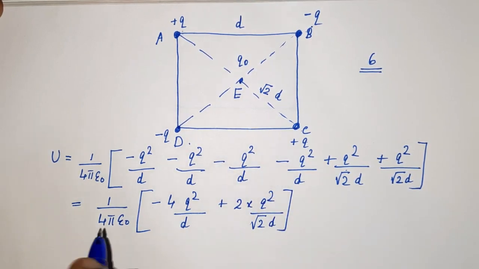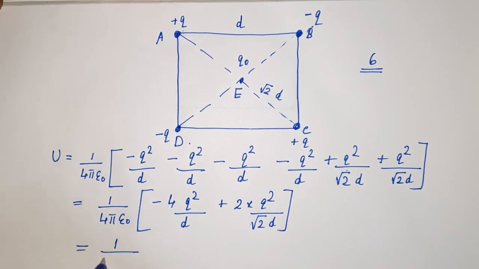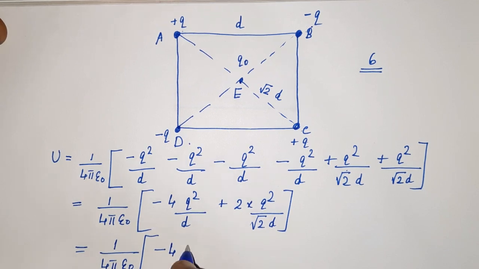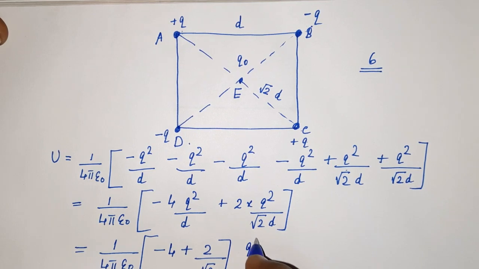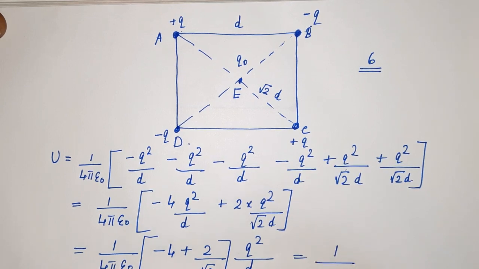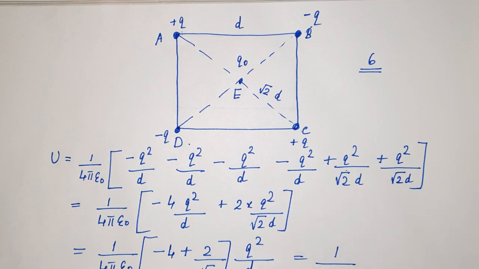Now again common terms I am taking outside. So 1 by 4 pi epsilon 0 into minus 4 plus 2 by root 2 into q square by D. Q square by D I wrote outside. So minus 4 plus 2 by root 2. What is 2 by root 2? It is root 2. So our expression becomes 1 by 4 pi